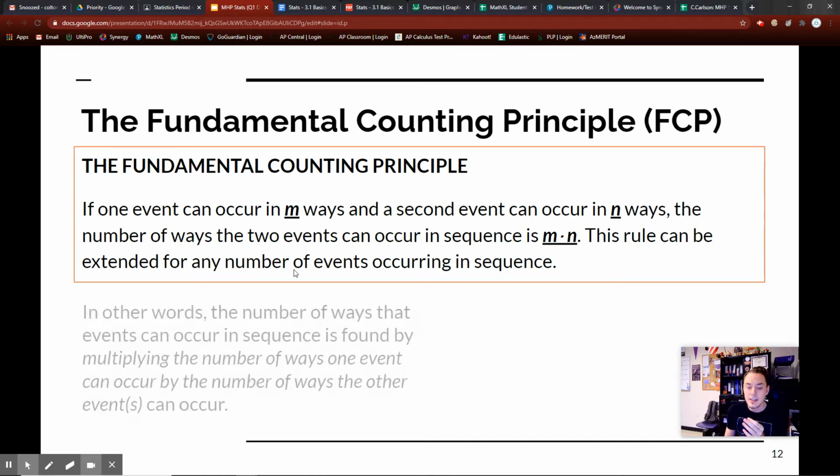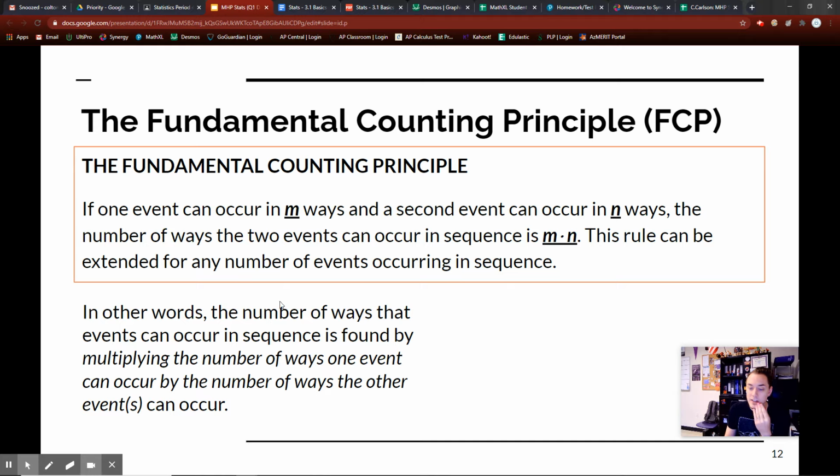One way to think about this is that the number of ways events can occur in sequence is found by multiplying the number of ways one event can occur by the number of ways the other event can occur. Now, if that made no sense to you at all, think about it. If you want to find the number of ways something can happen, you multiply the number of ways one event can occur by the number of ways the other event can occur.